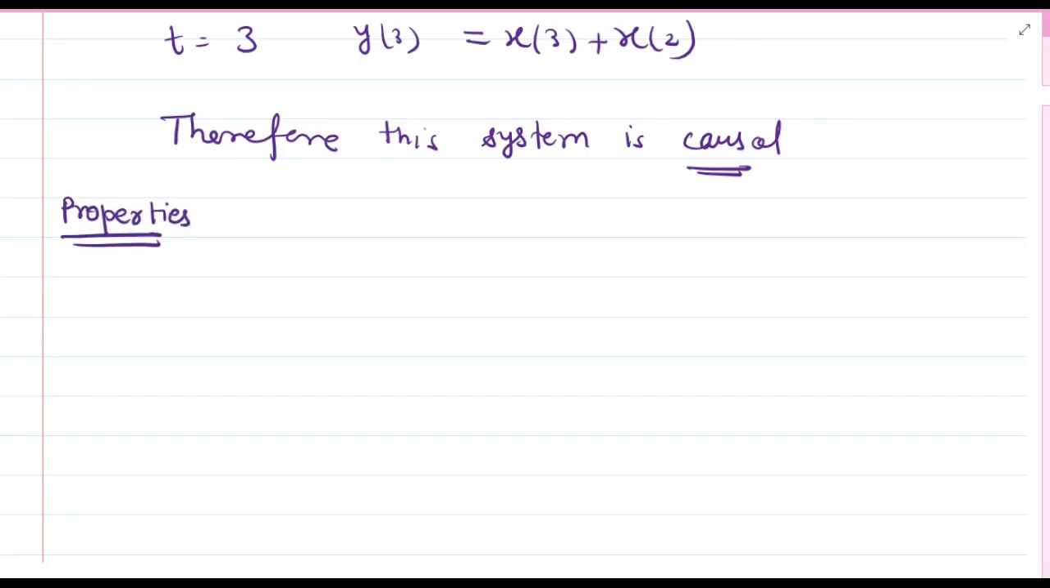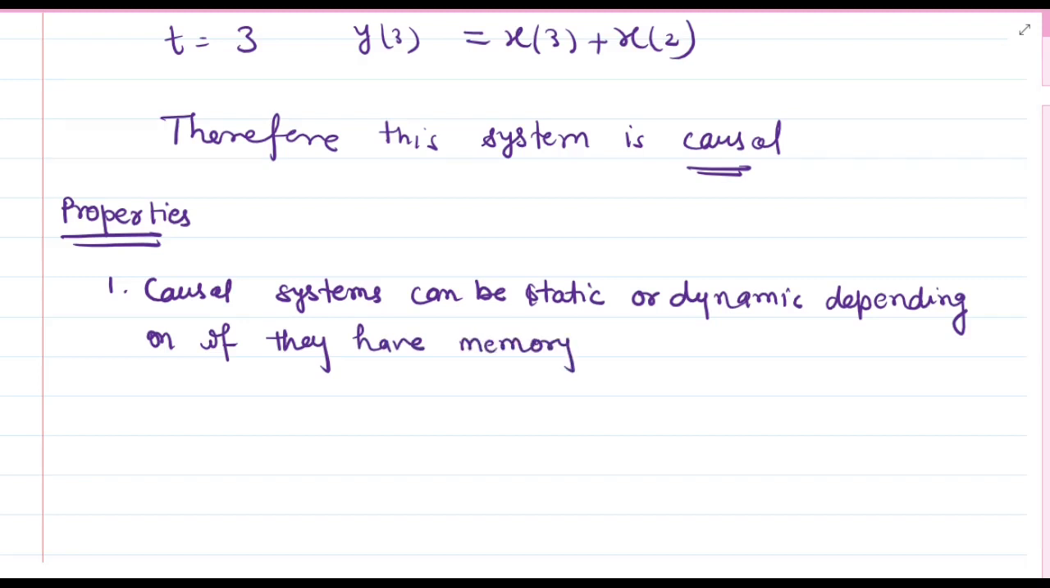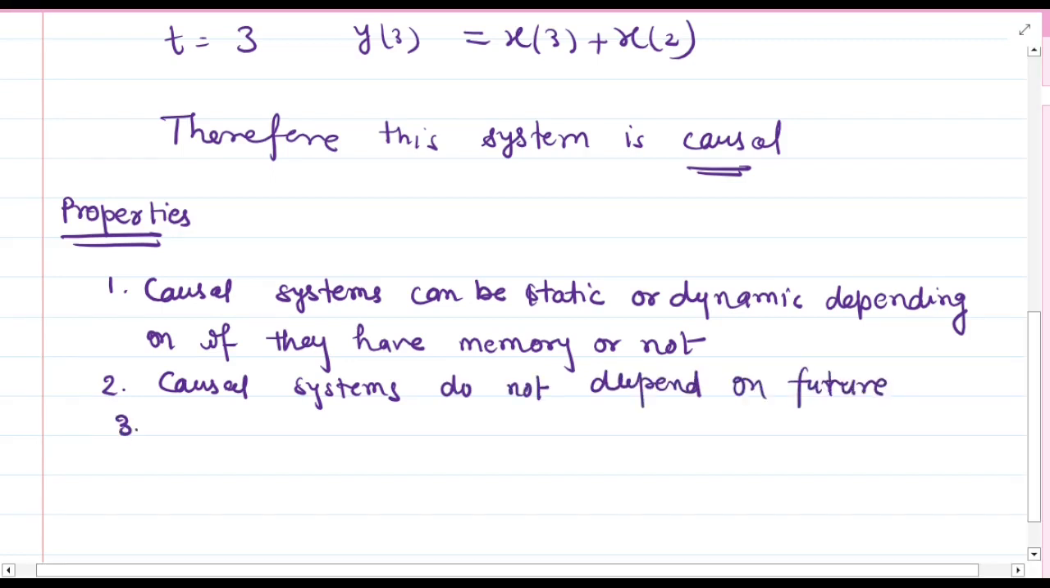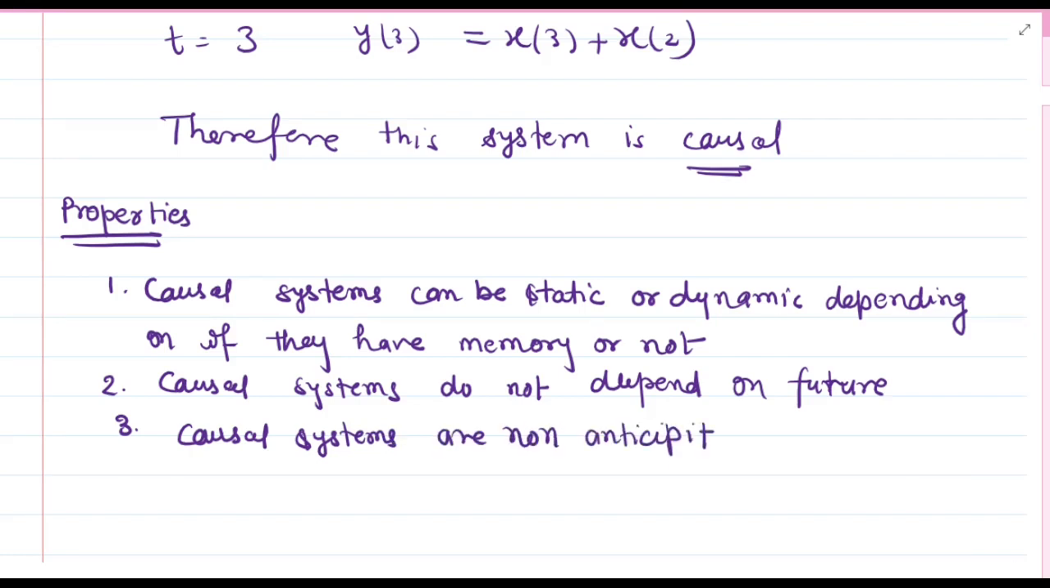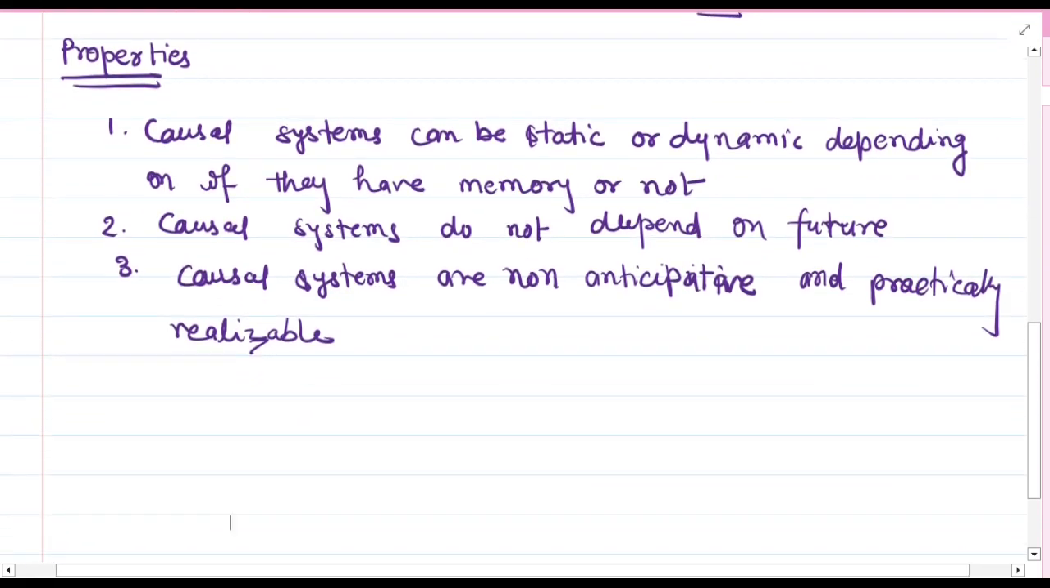So let us see some important properties of the causal systems. Number 1, causal systems can be static or dynamic depending on if they have memory or not. Number 2, causal systems do not depend on future. Number 3, causal systems are non-anticipative and practically realizable using physical systems. Means using physical devices you can realize them, not softwares.